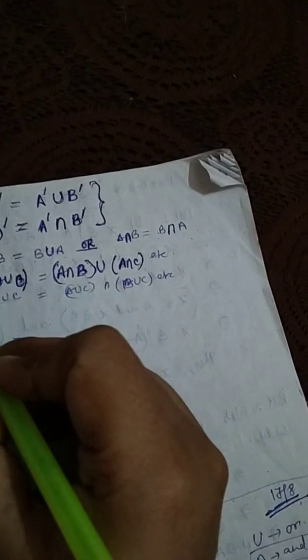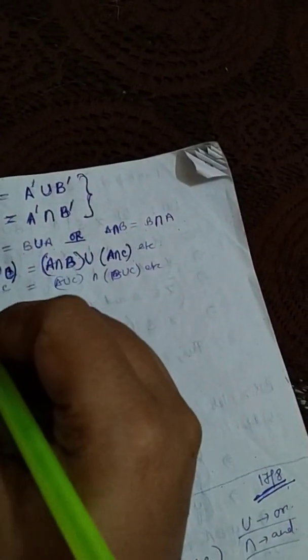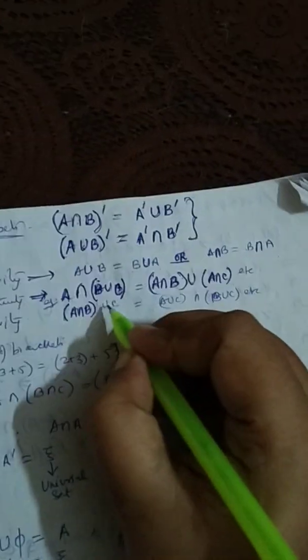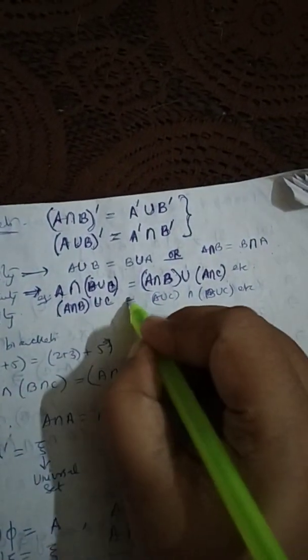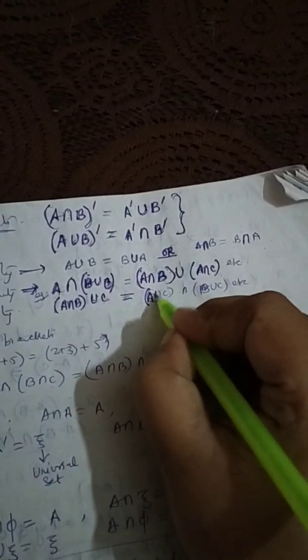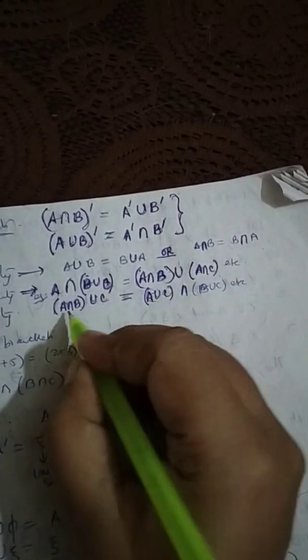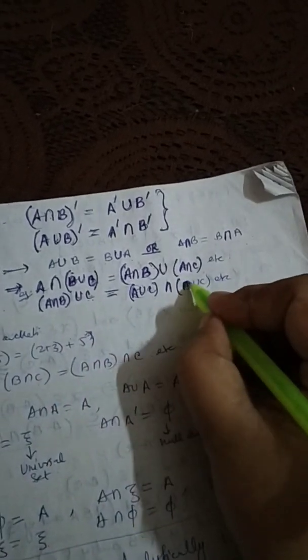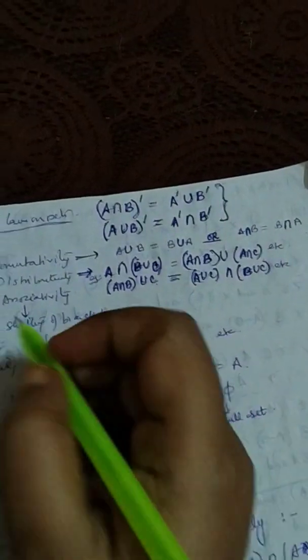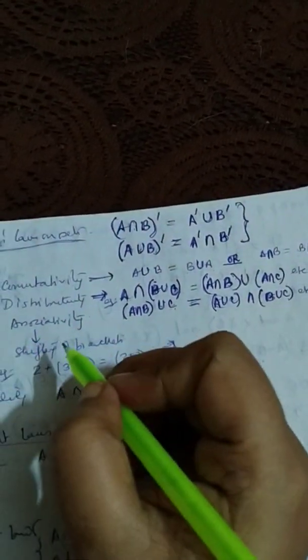Similarly for the other operation. Suppose it's like this, A union B intersection C. If this is the situation, then it becomes A union B intersection A union C, and so on. That is why I've written etc. Then you have associativity property.